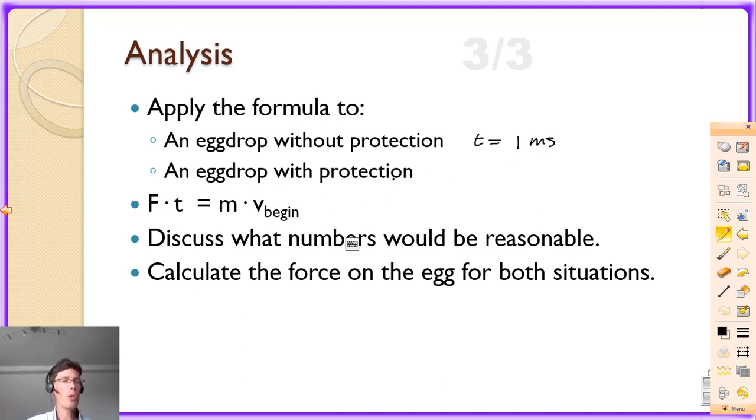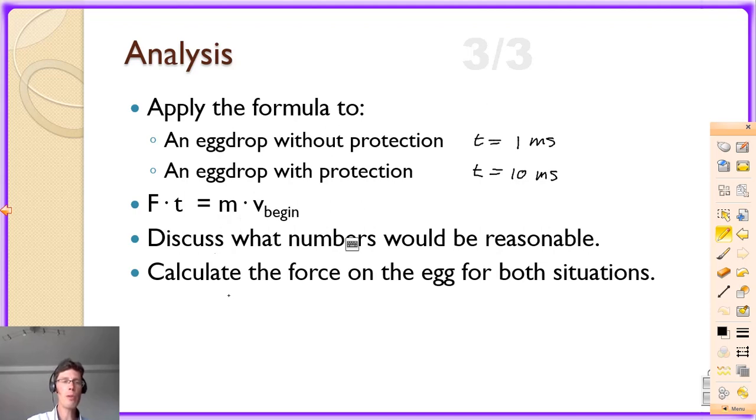When we wrap it in cotton wool for protection, then it will take a little longer because the cotton wool has to be compressed first. Let's suppose it takes 10 milliseconds, 10 times as long. That is still a very short time. It's a 100th part of a second. But it makes quite a big difference.